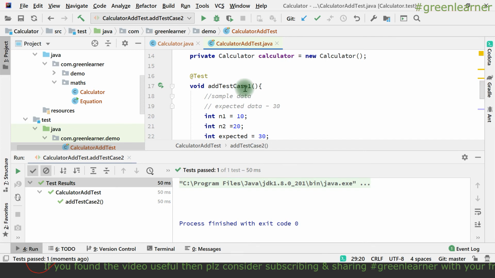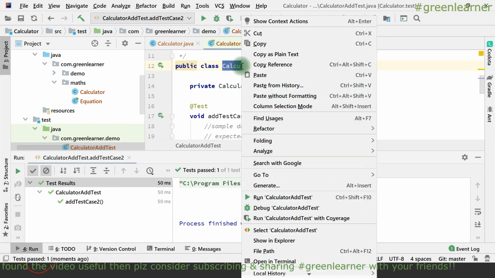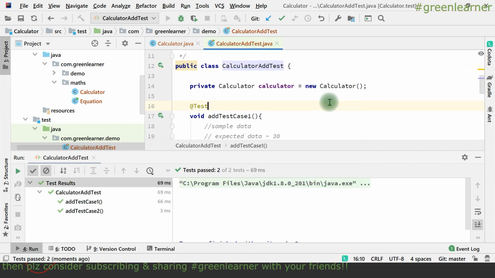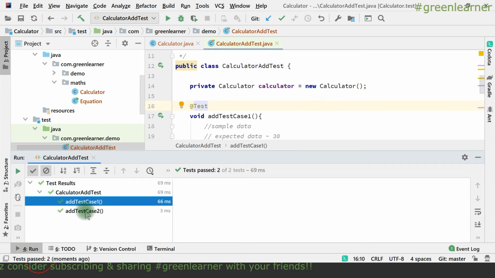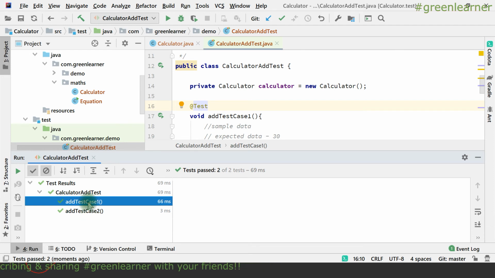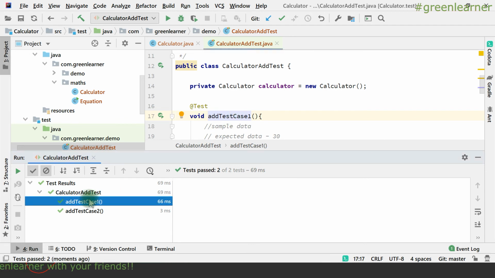What if I want to run all the tests that are in this particular class? I can directly select this class and run this one, right? I could directly run it from here as well. So I am getting this proper report here, right? This time in this report, it is giving you the name of the test method. So it is a bit technical. If we are the developer, we can understand, but if we show this report to some external person, some QA member or some business person, he's not going to understand it.